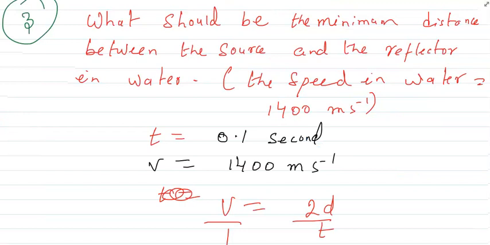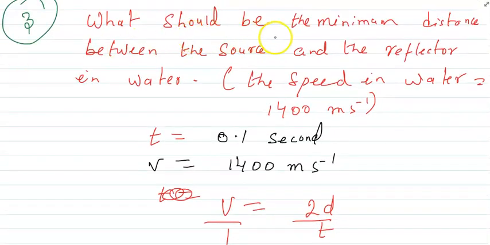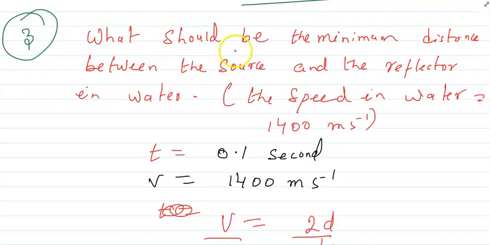Any doubt you have? What should be the minimum distance? Yeah, the answer is 70 meter. Again I'll tell you what should be the minimum distance. So here what we have to find, d we have to find. As we know that t is equal to 0.1 second and v is given, that is 1400 meter per second.